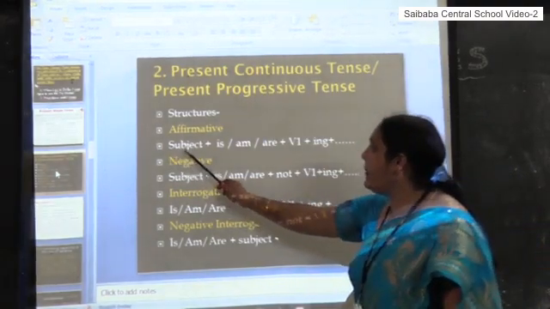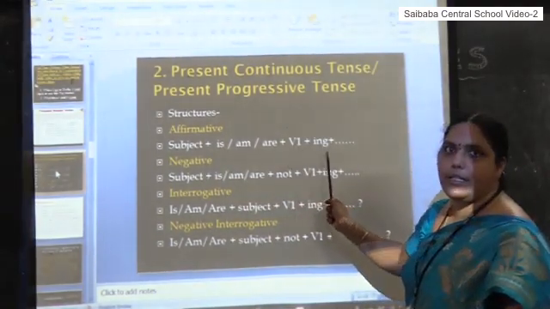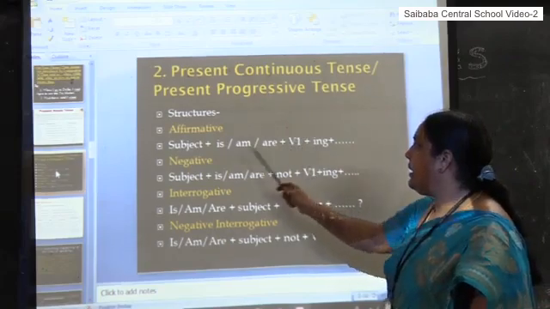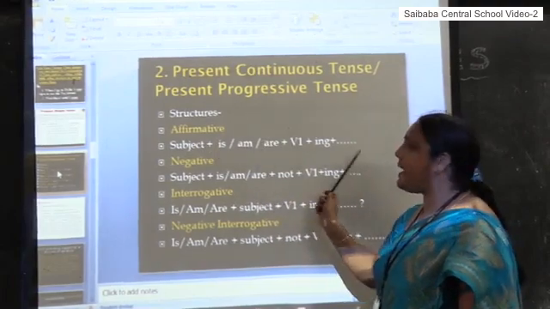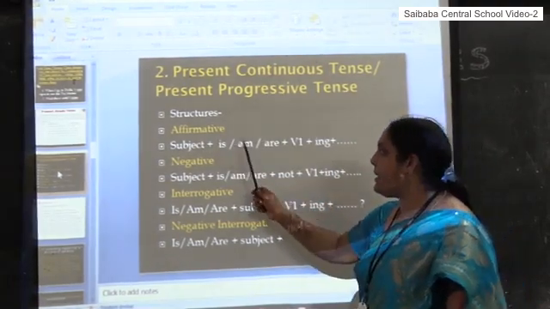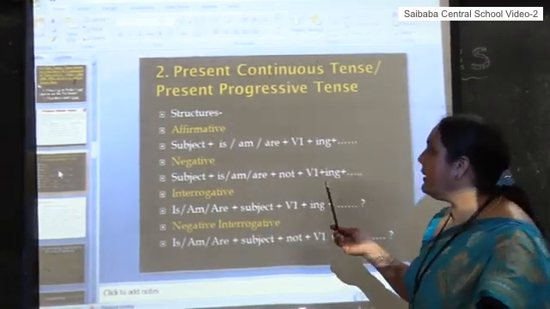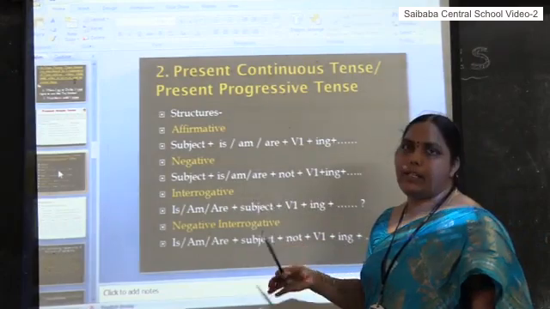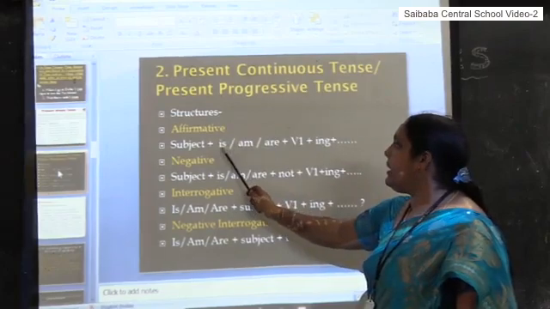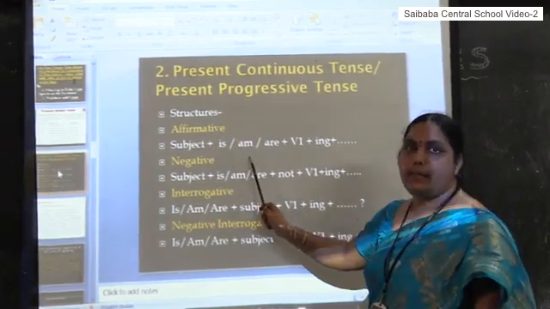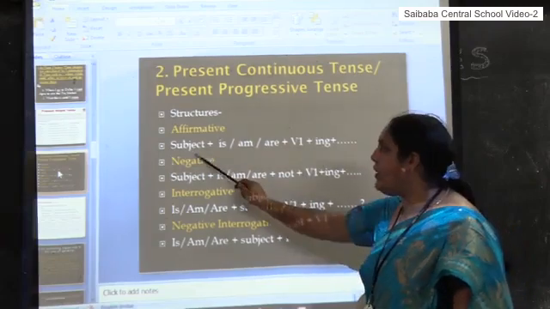For example, he is eating. Eat plus ing, eating. V1 is eat. He is eating. I am eating. We are eating. So we have first person singular I, second person you, and third person singular he, she, it. If you observe, are goes with plural, is goes with the singular, and first person singular I takes am. I am eating. So you have to observe that.